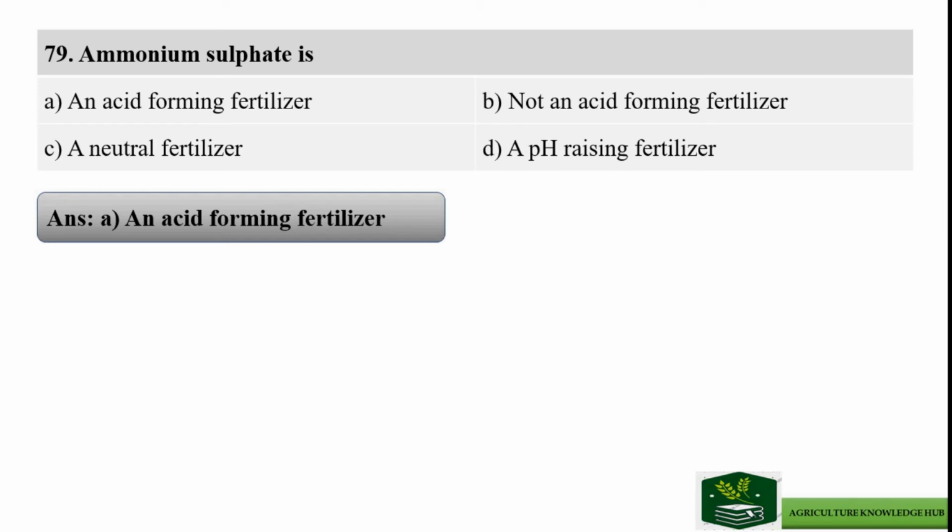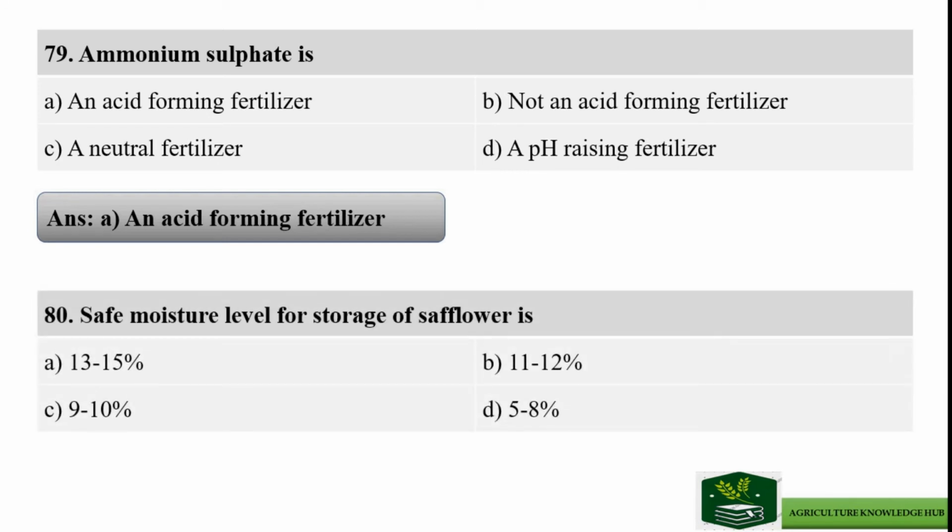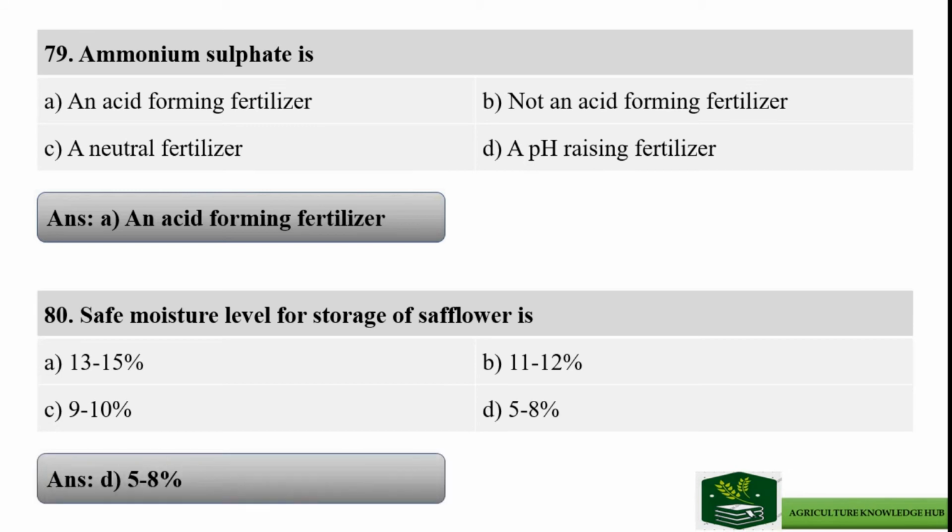Question number 80. Safe moisture level of storage of safflower is, and the options are option A 13 to 15%, option B 11 to 12%, option C 9 to 10%, and option D is 5 to 8%. And the right answer is option D 5 to 8%.